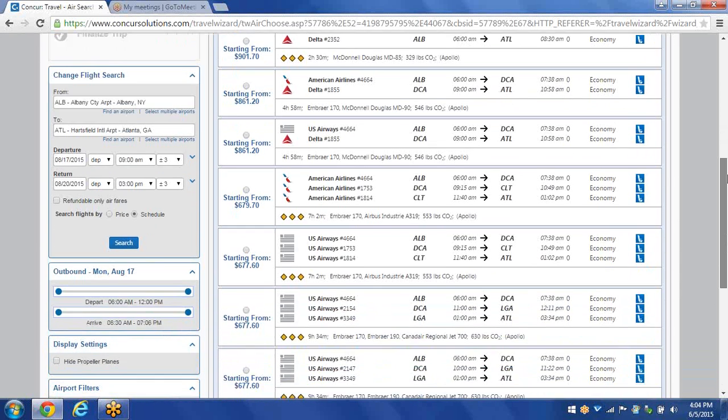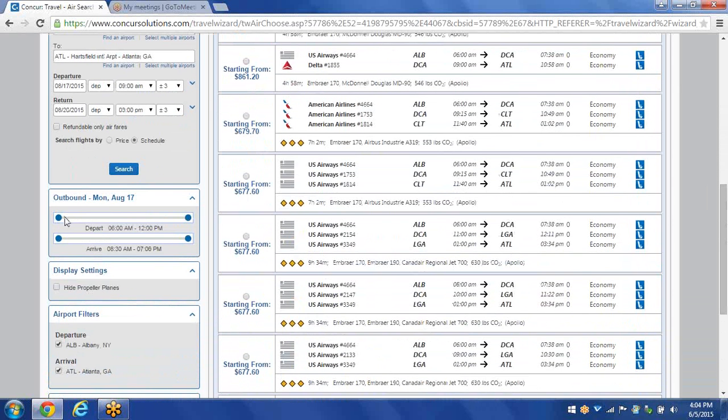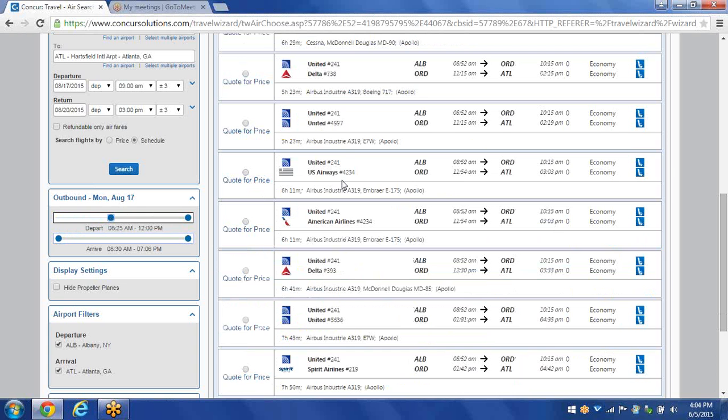A couple other things I want to show you on the left-hand side. First of all, this first field right here, this is what we call the time slide. So right now it's showing departure flights from 6 a.m. to 12 noon. I can actually even narrow my search by moving the time slide. And if you notice on the right-hand side, everything changes in real time. So I'm going to put this back.